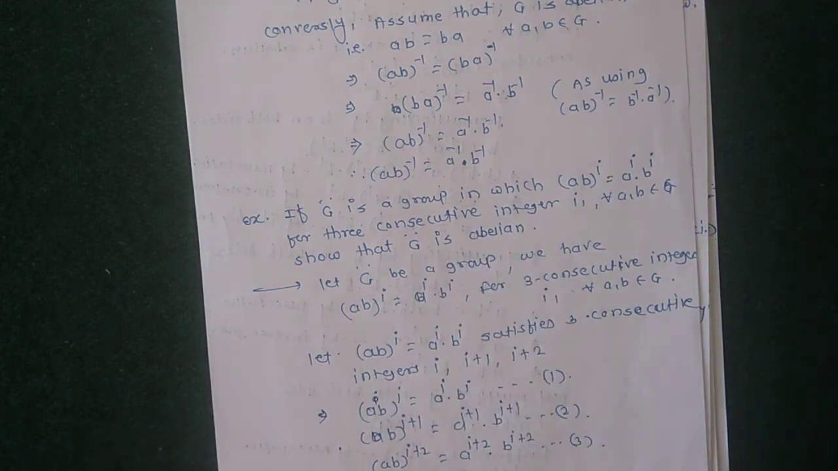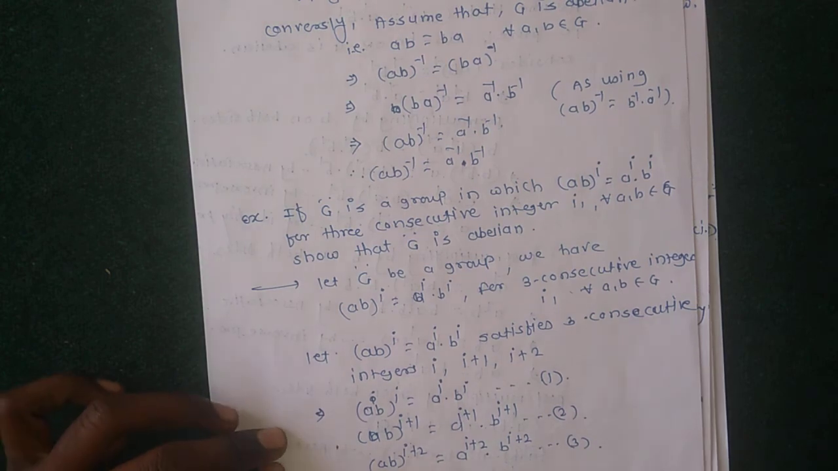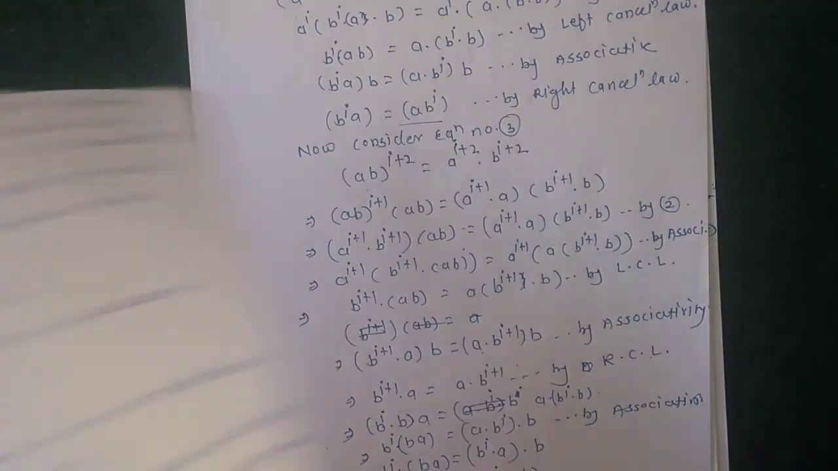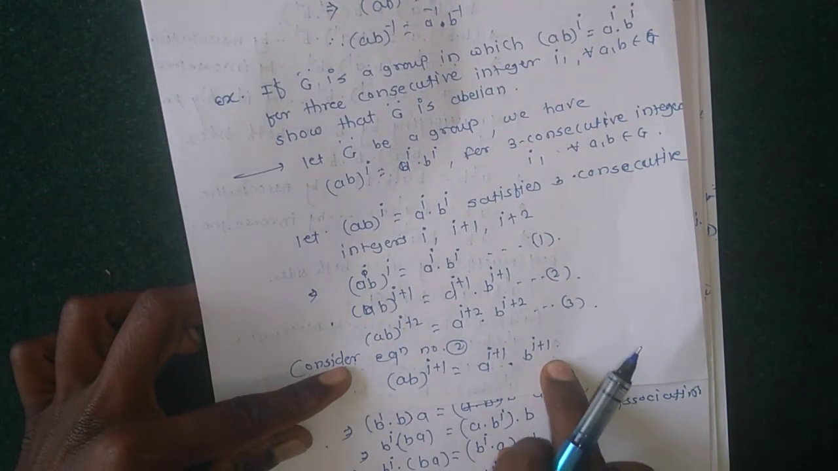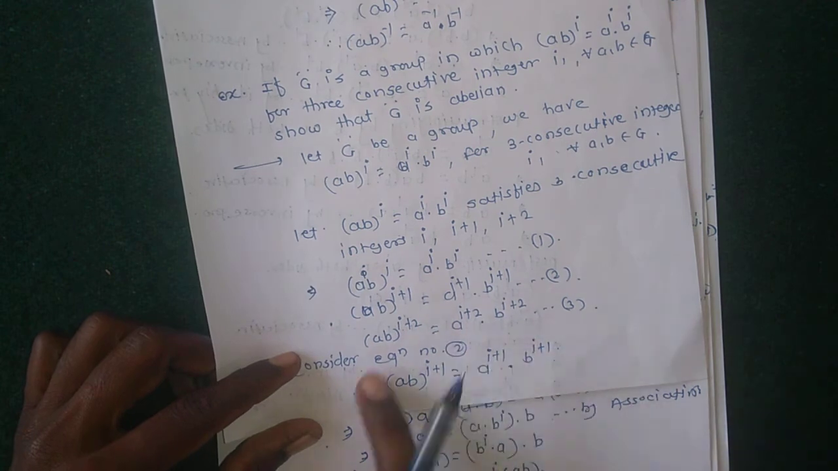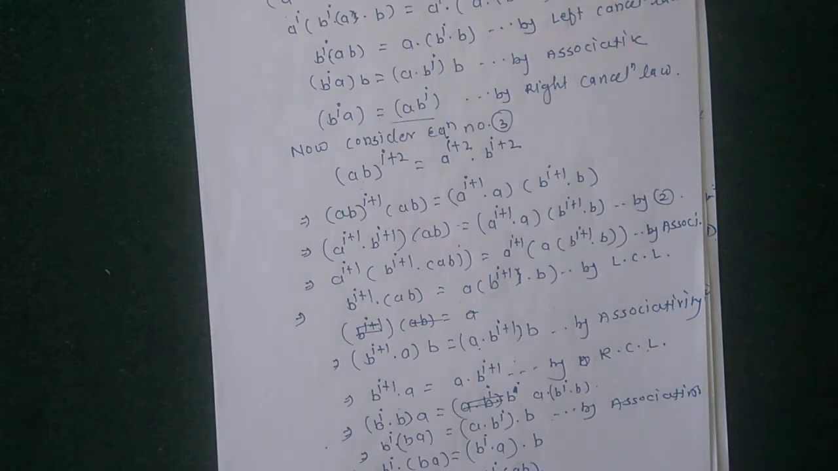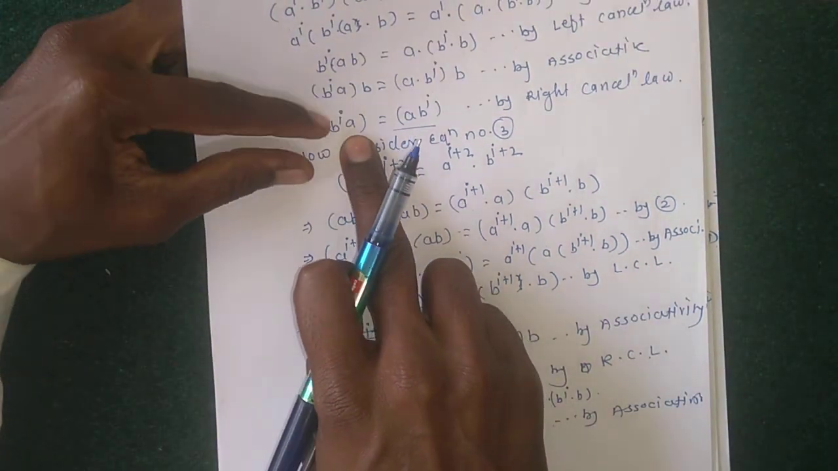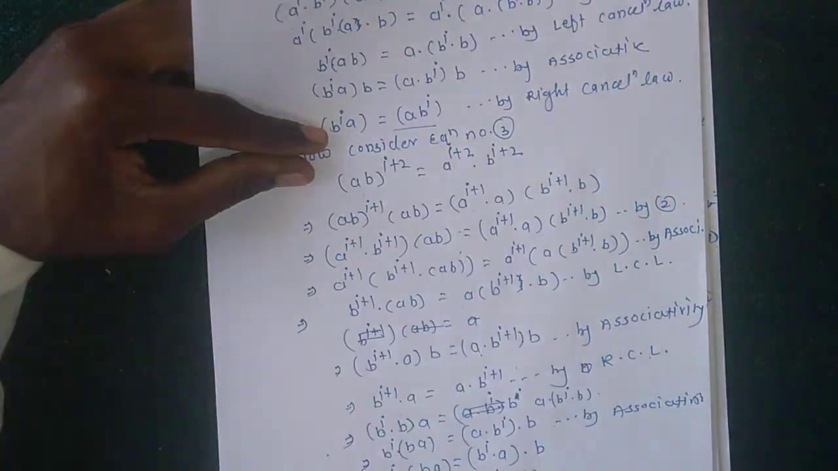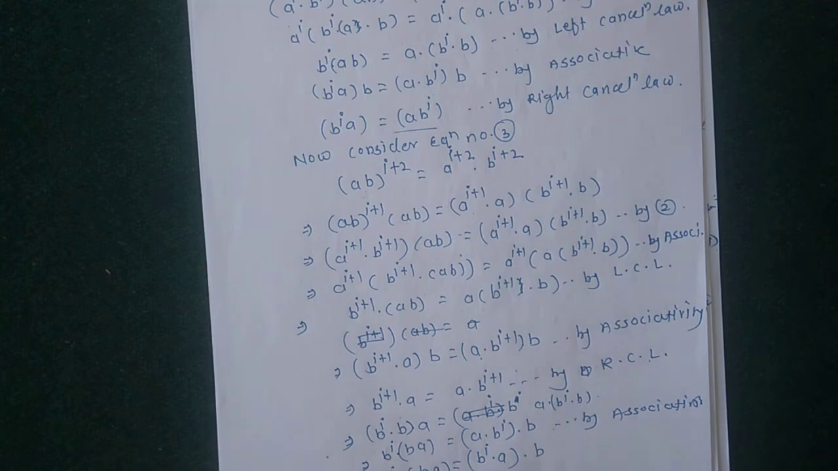Here, considering the second equation and splitting its power, we get a value. Considering the second equation (ab)^(i+1) = a^(i+1) b^(i+1) and splitting these powers, we get b^i a = ab^i. Next, to prove G is abelian means ba = ab, or ab = ba.